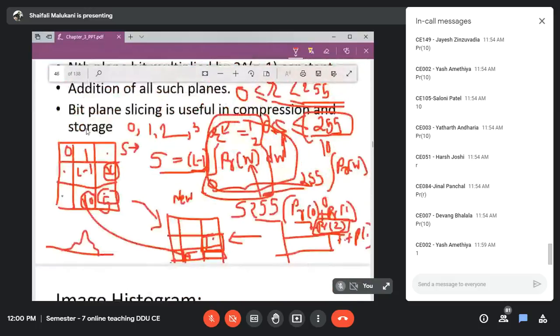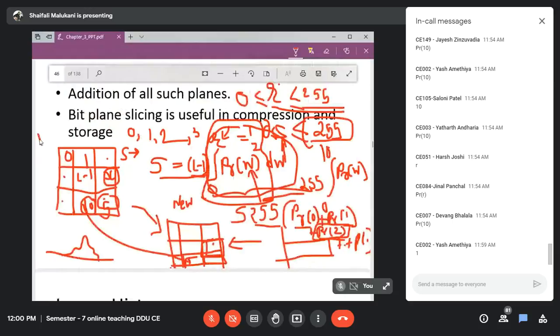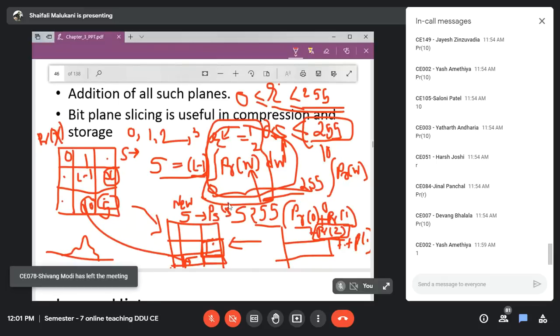If I have an input image, I will have its histogram, and hence I will have its PR of R, or PR of W, or PR of X, whatever you want to call it. If you are confused, you can write any variable name here. And I am processing it using this equation. I will get different values here, and in that way I will obtain S, and it will also have a histogram, and hence it will have its probability of occurrence of intensity in S. You can write it as the probability PS of S. S is a variable here, but if you are confused, you can write Y, Z, W, X, whatever you want. This is just a dummy variable.